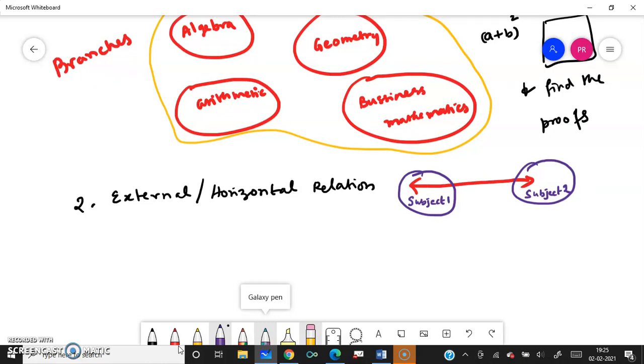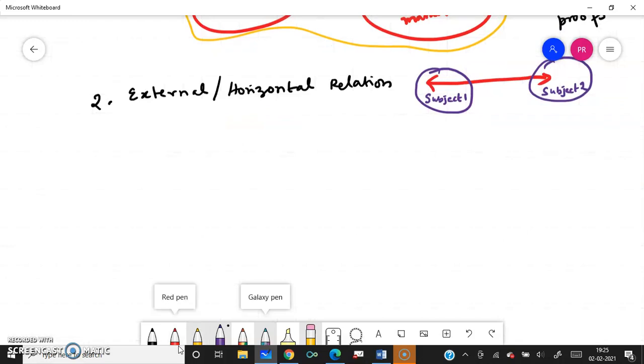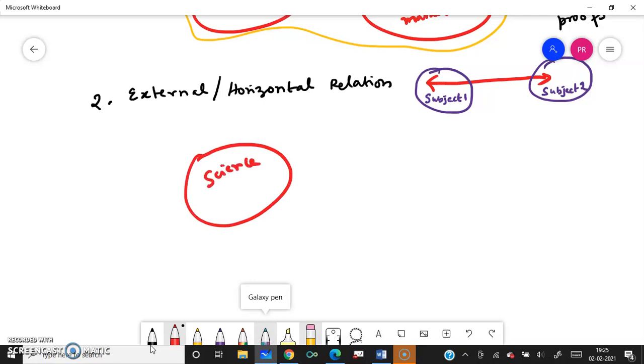Here I have drawn the yellow color line; here there is no yellow color line. They are external. So this type of relation is between different school subjects. I can call it science, history, geography, economics. Different subjects we can talk about here, science, and of course our beautiful mathematics.